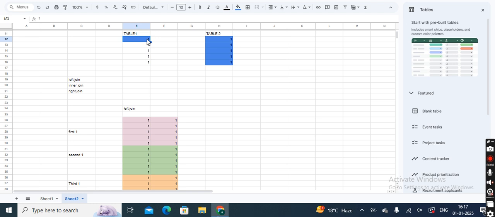So my left join condition always works this way: the left table should be completely available, and it should match with the corresponding values. So in this question, I had all the rows as one in my left side table, table one, and all the numbers as one in my right side table.